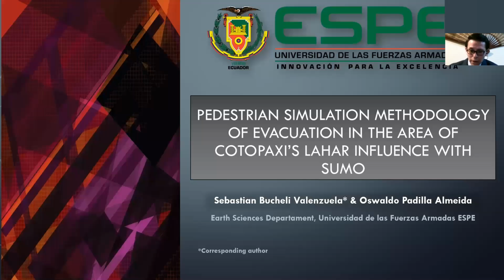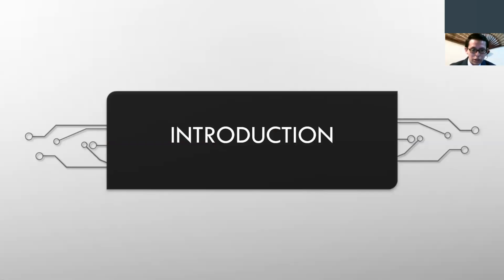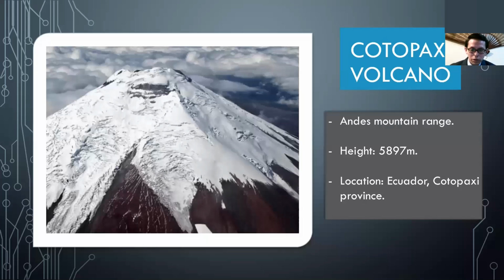Well, I continue with the presentation of my work on the pedestrian simulation methodology of evacuation in the area of Cotopaxi's lahar influence with SUMO. An introduction about the Cotopaxi volcano. It is part of the Andes mountain range in Ecuador. Its height is 5,897 meters and it's located in the Cotopaxi province in Ecuador.